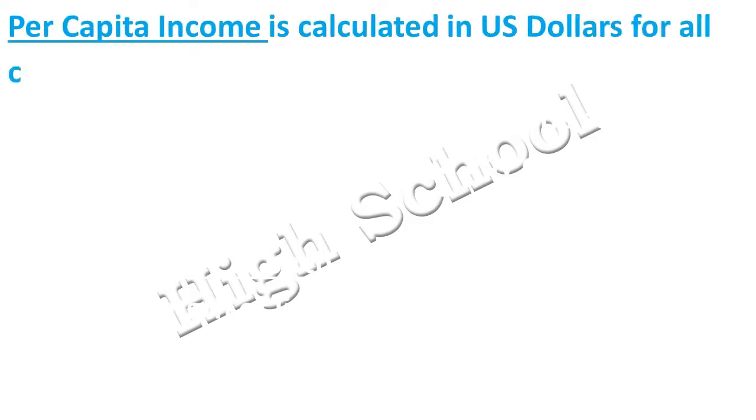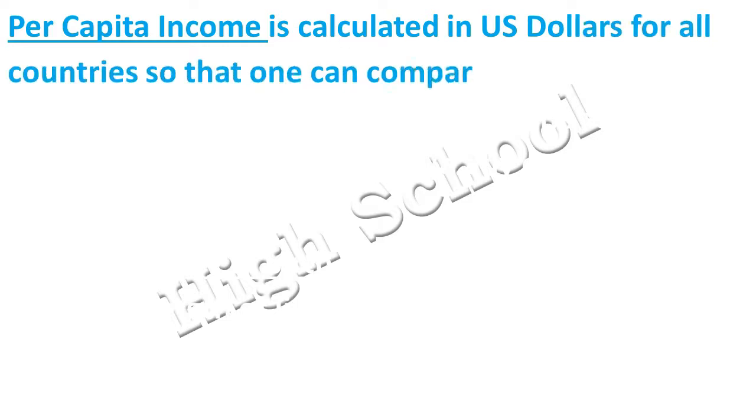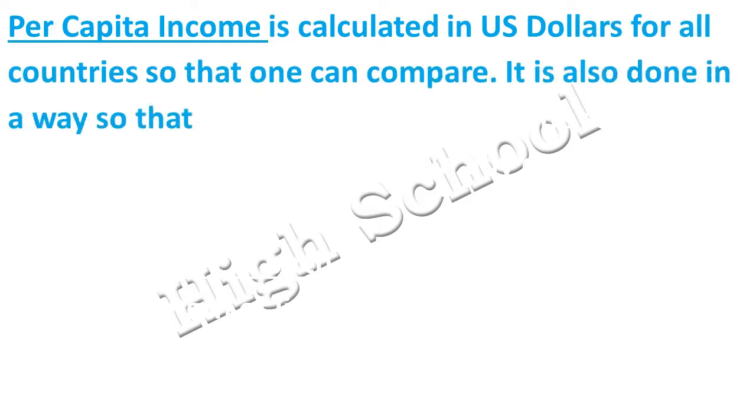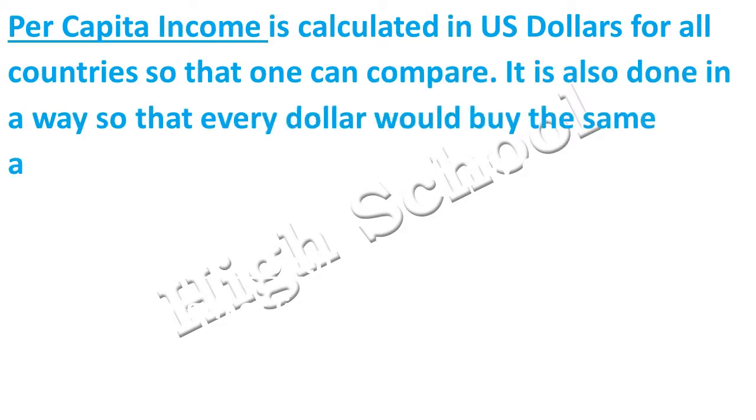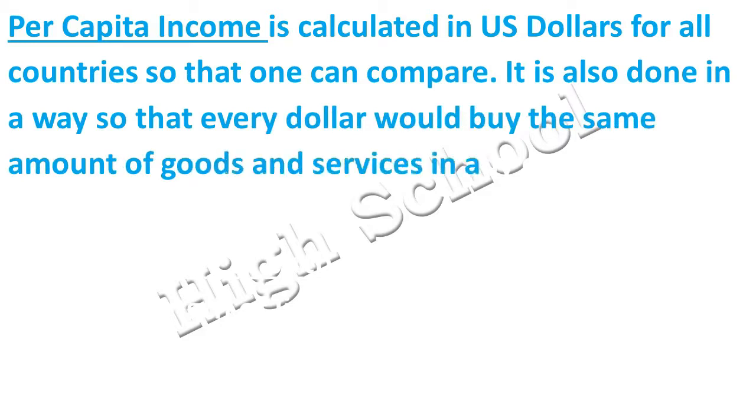Now let us know some key terms regarding this table. Per capita income. It is calculated in US dollars for all countries so that one can compare. It is also done in a way so that every dollar would buy the same amount of goods and services in any country.